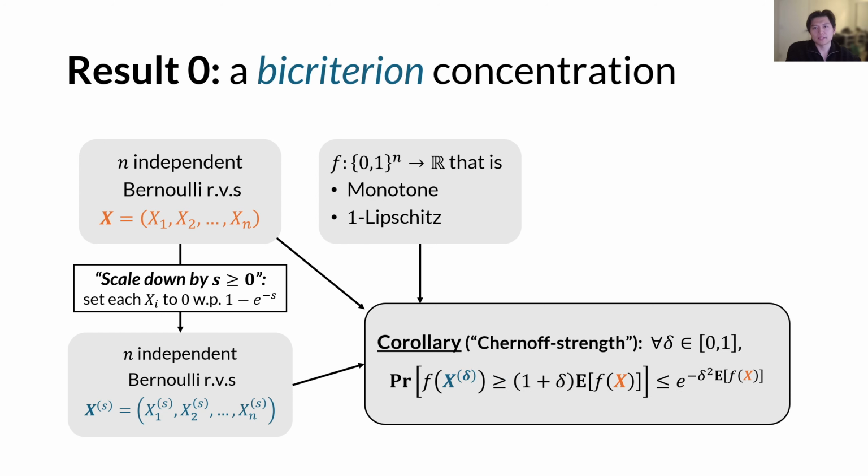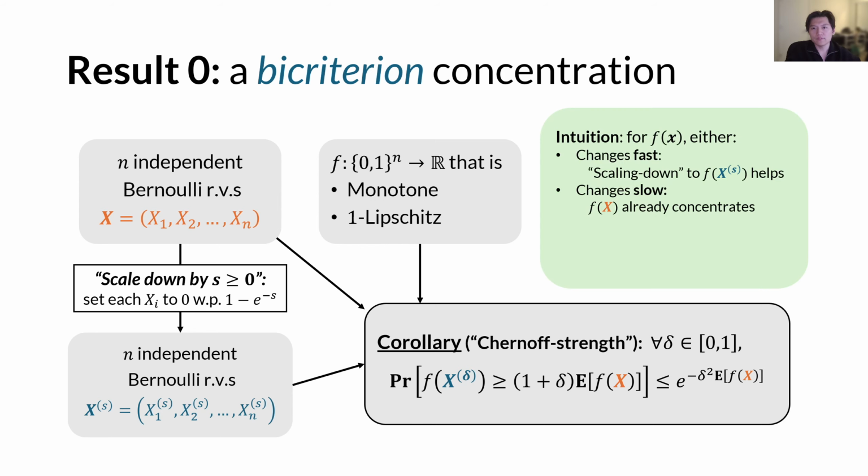Also, by setting parameters s and t correspondingly, we can obtain the following nice-looking Chernoff-strength tail bound. The only difference between this bound and the Chernoff bound is that we are now comparing the scaled-down version f of x to the s to its original expectation, the expectation of f of x.